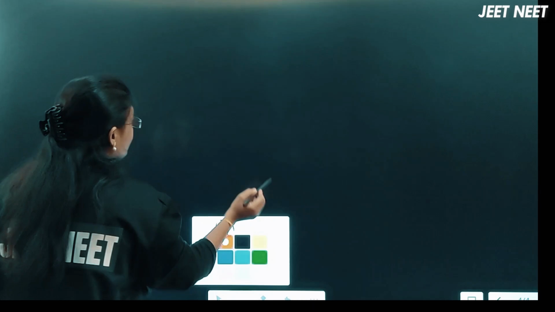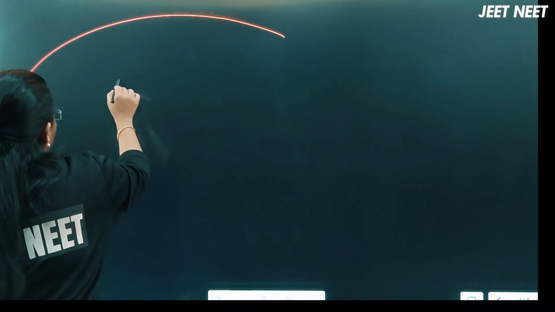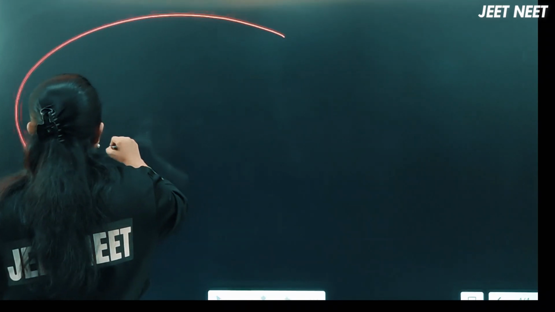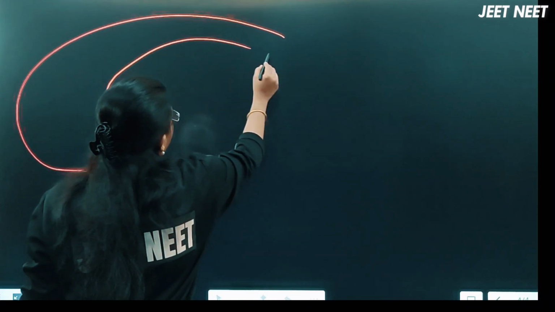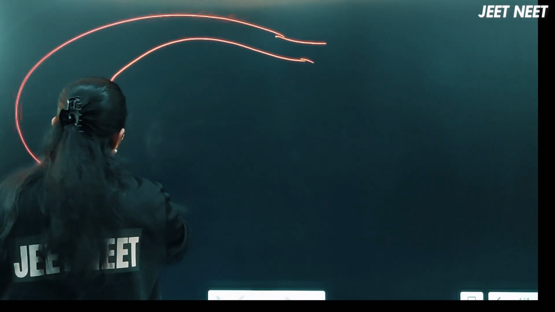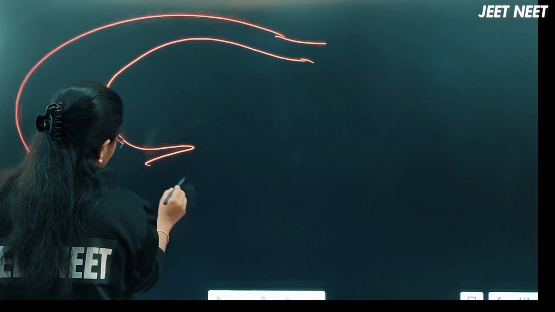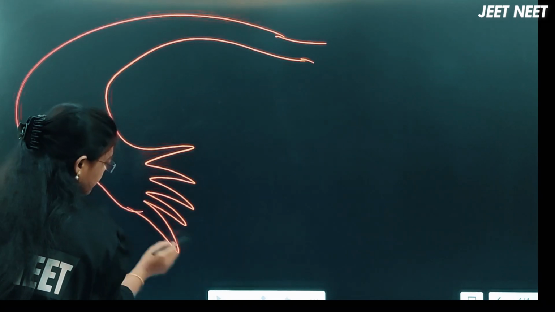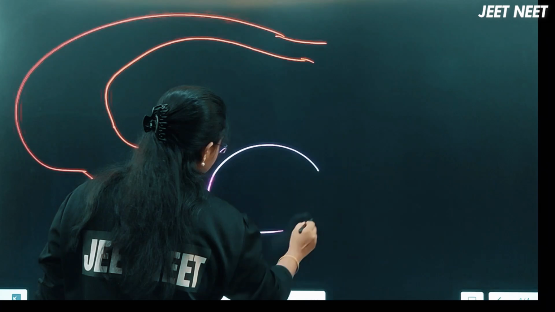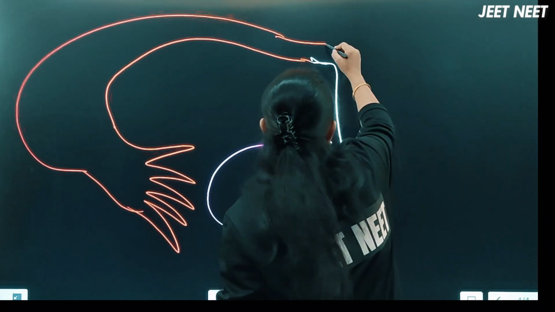Now look here carefully. This is a fallopian tube. Consider here the ovary is located. Consider here the uterus is located.